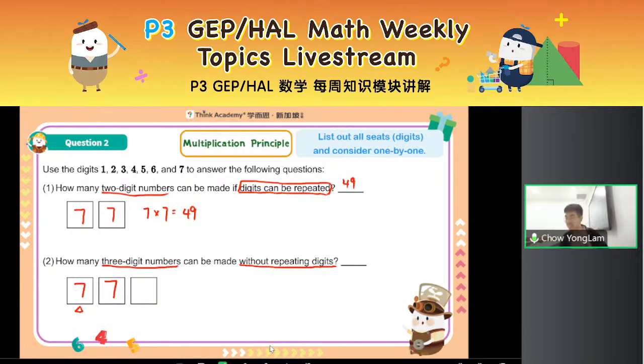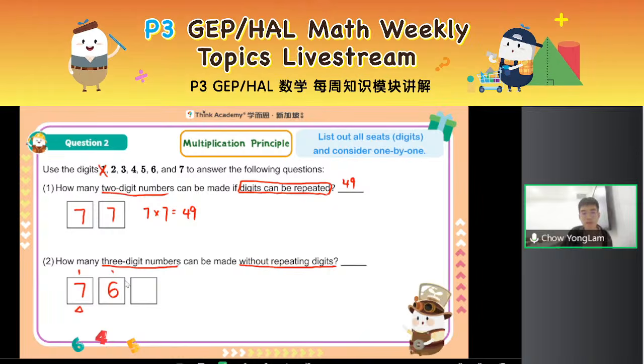There's still 7 ways to choose the tens, right? Let's say teacher Yonglam chose 1 already. Can I still choose 1 here? Cannot, right? I will have 1 less choice because my digits cannot be repeated. Whatever teacher Yonglam has chosen cannot be chosen again. So there are 6 ways to select this digit.